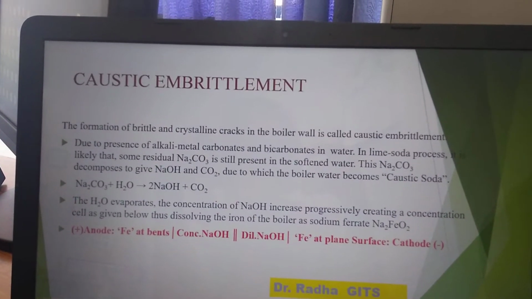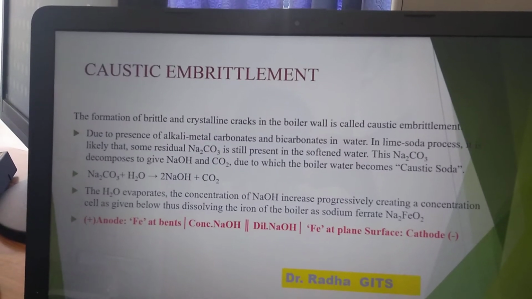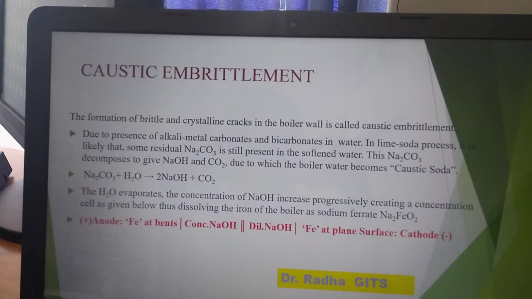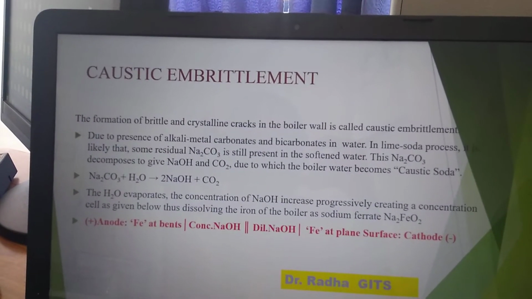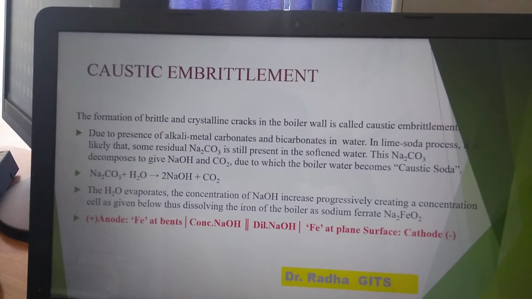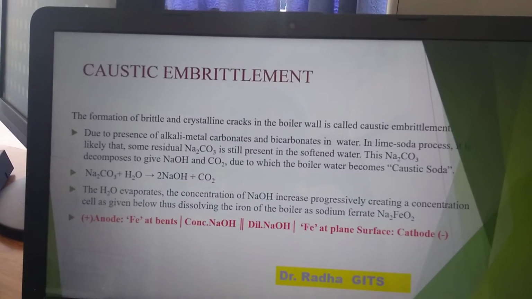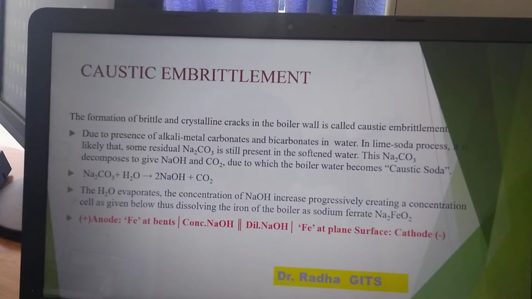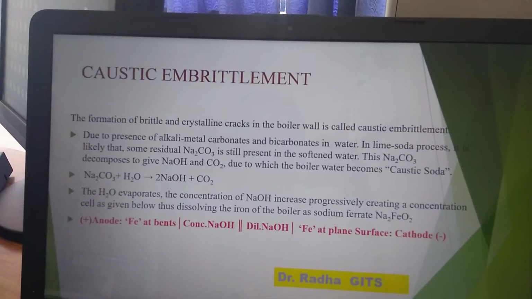On evaporation of water, the concentration of dissolved NaOH progressively increases, which attacks the iron, converting it to sodium ferrite and causing embrittlement of boiler parts. Another source of formation of NaOH in boiler water is the presence of natural alkalinity in water.